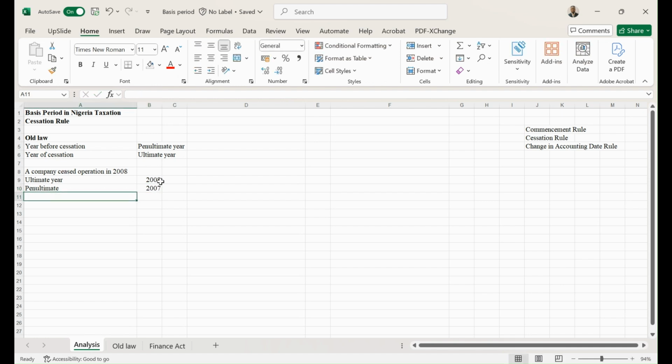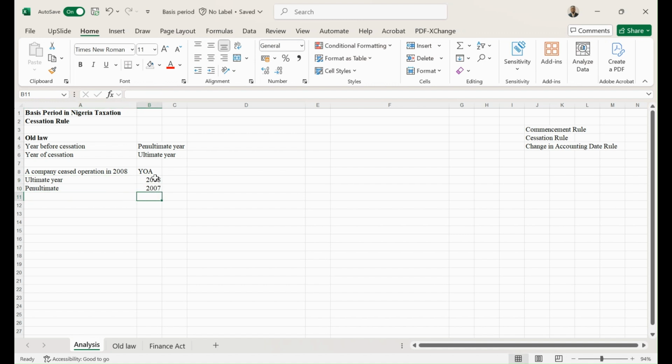So these two are going to form our years of assessment. They are the two relevant years that we need to work with. If I write 2006, for example, 2006 will be assessed to tax on the preceding year basis. It's not really that important in this situation.